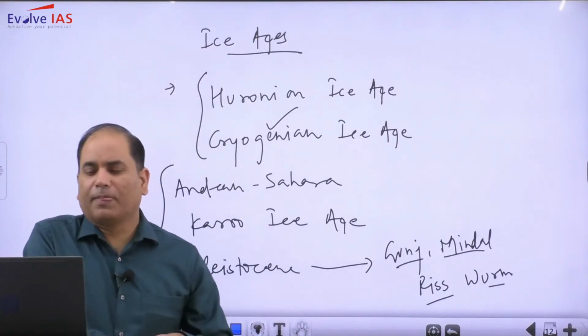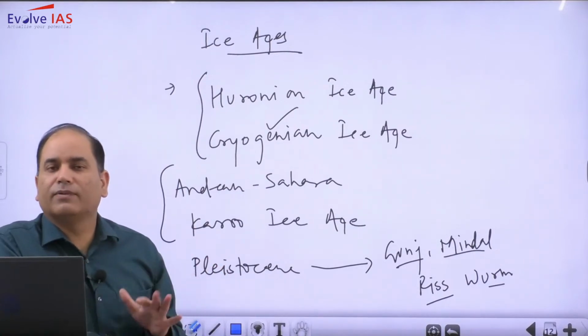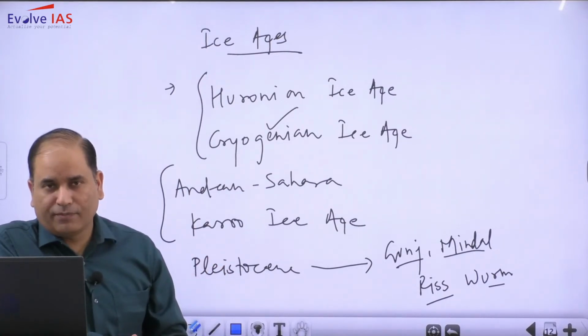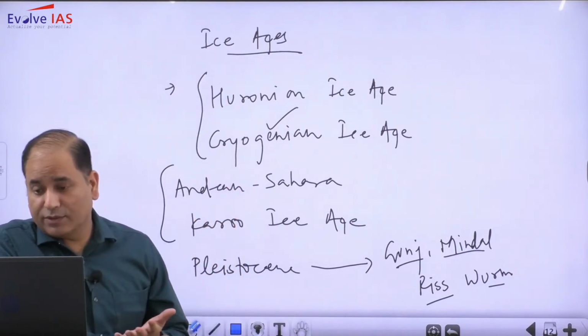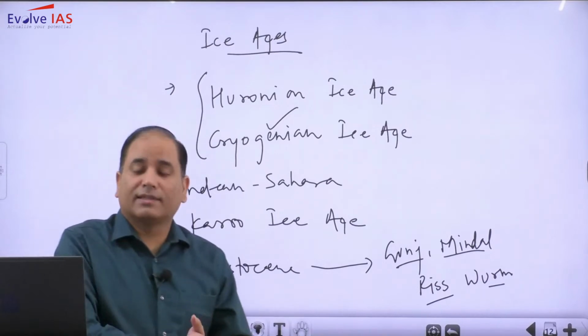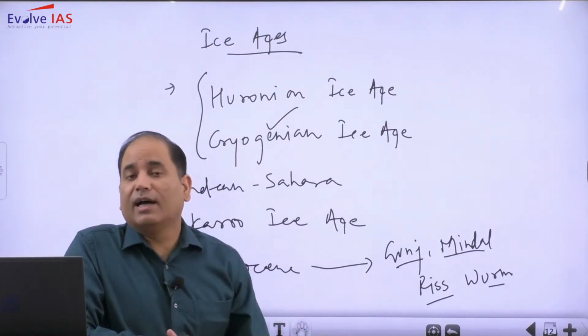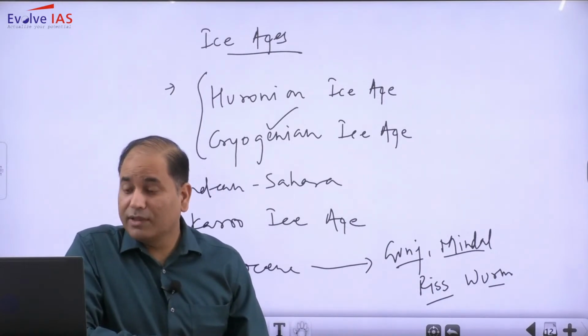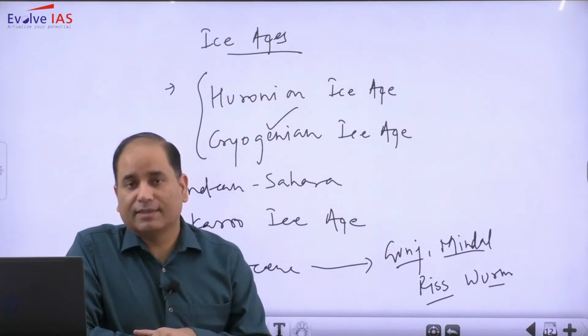See, one more thing. In none of the ice ages was the whole planet covered with ice. But the largest one, as I said, was the Cryogenian. The Cryogenian happens to be the largest one, and in this time period we witnessed a very large scale, widespread ice age. Almost some of the lower latitudes also witnessed it.